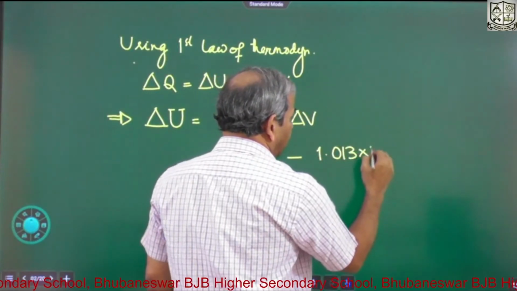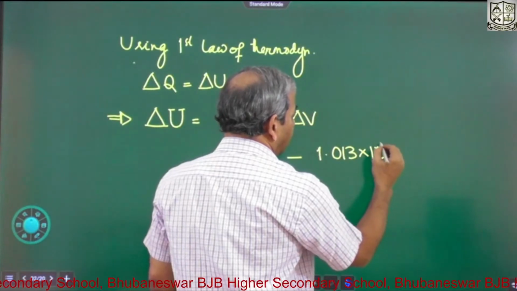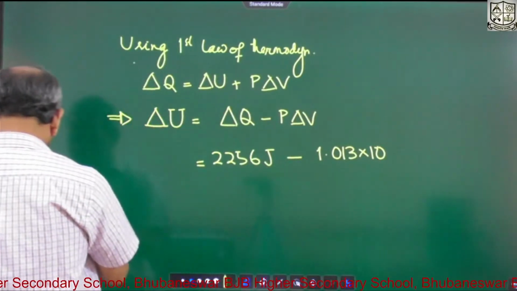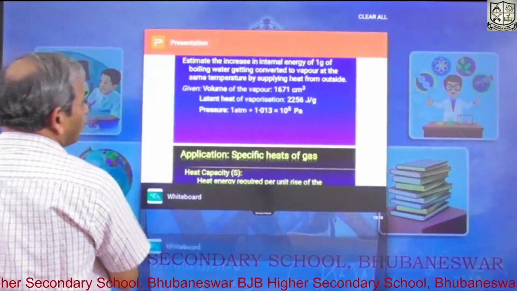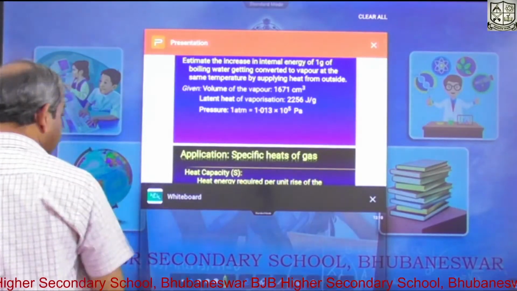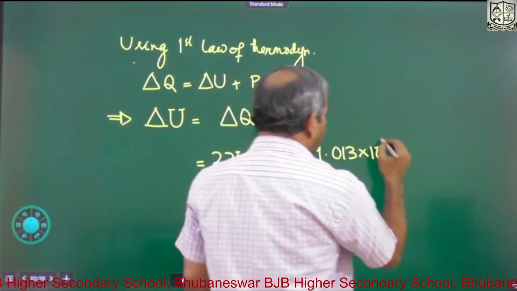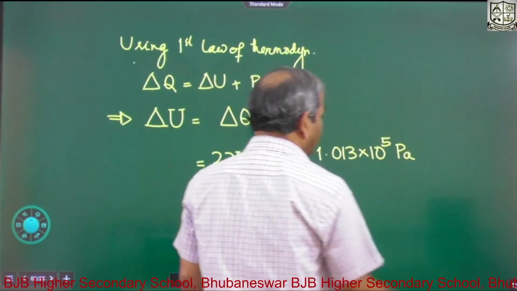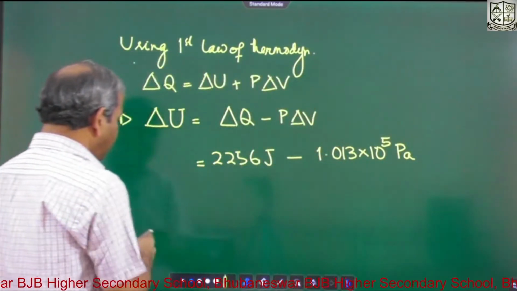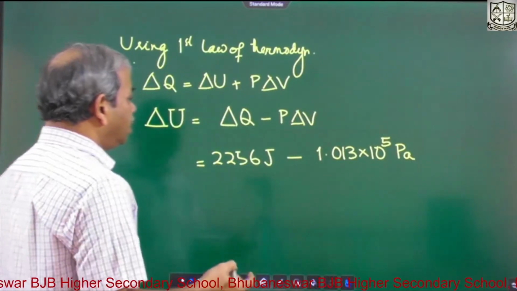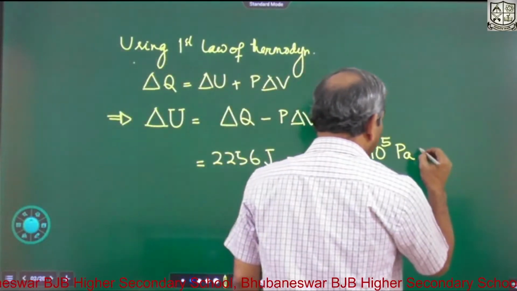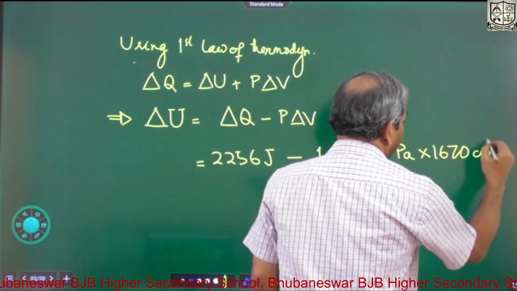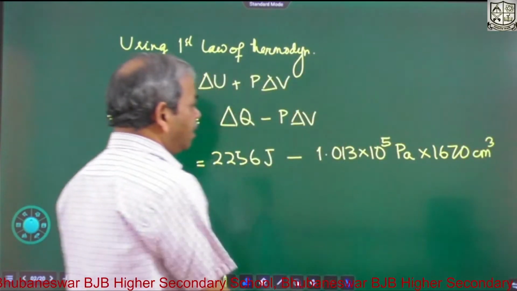This P is 1.013 into 10 to the power 5 Pascal. This is your P. Delta V is 1670 cubic centimeter, so 1670 cm3. This is given.